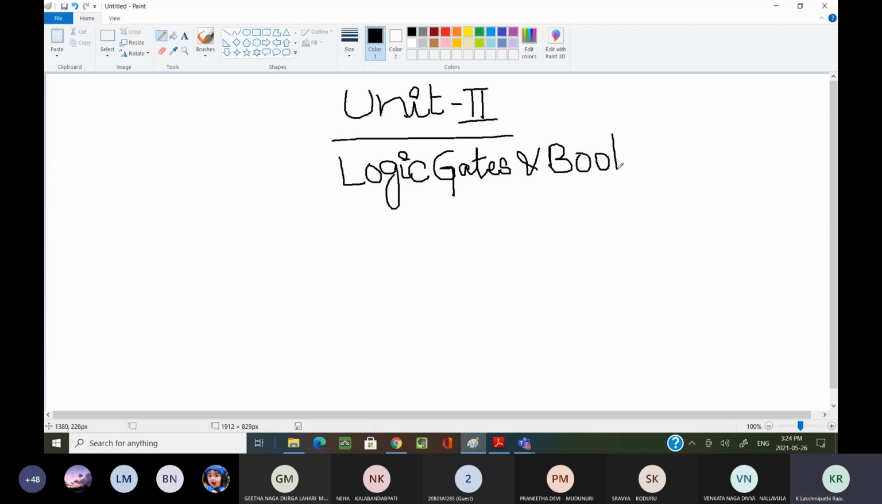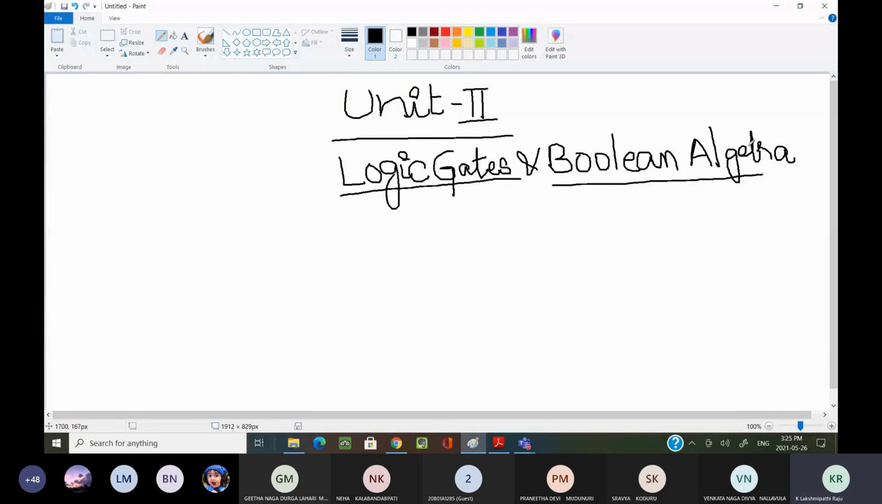Then we are going to see the second part as logic gates and Karnaugh maps and everything. Logic gates and Boolean algebra, this is our second unit. Now, first I am going to cover the Boolean algebra part.